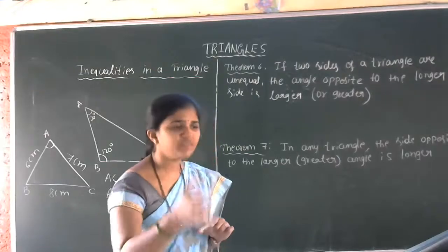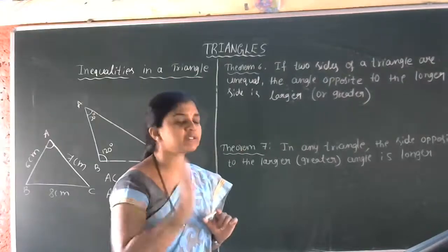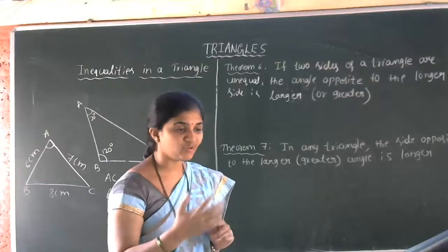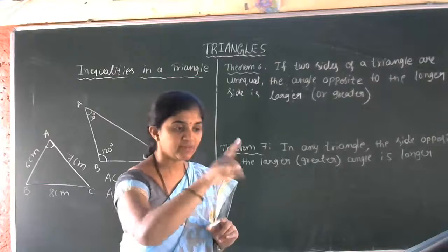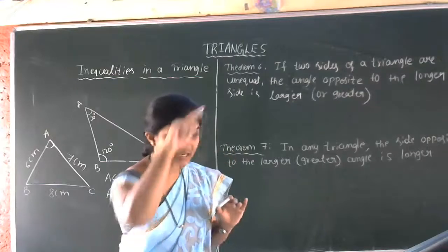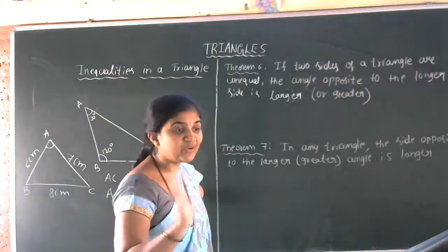You can verify this just by constructing one triangle with the proper measurement. Better you take one old textbook question, a construction of triangle question. With the help of compass, protractor and scale, do a proper construction. Don't take the rough sketch. We are drawing a rough sketch on the board, but don't do that one.